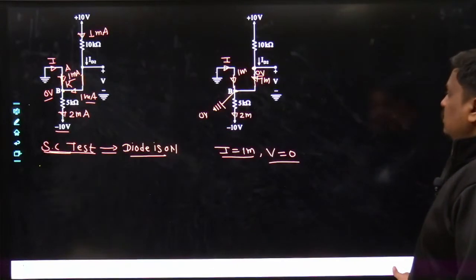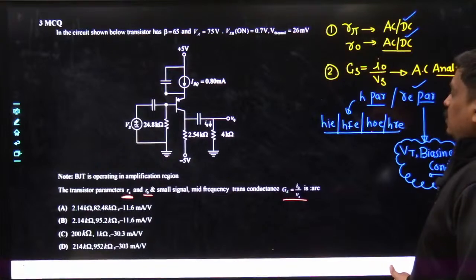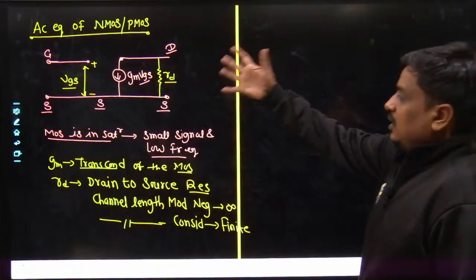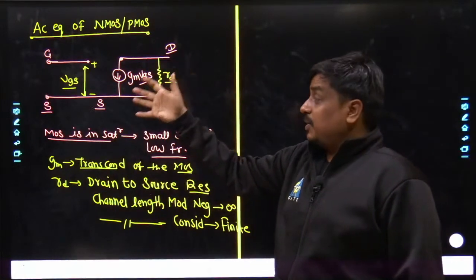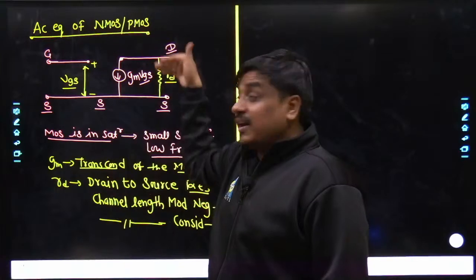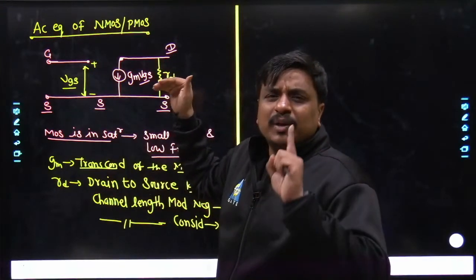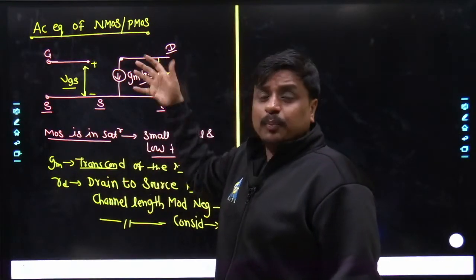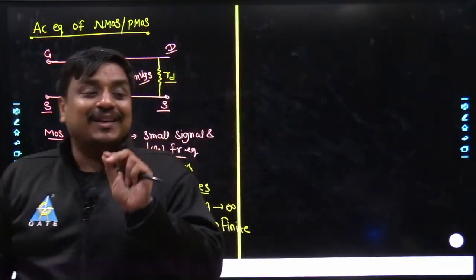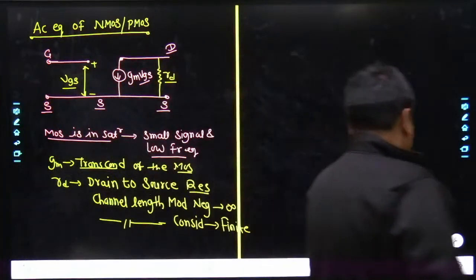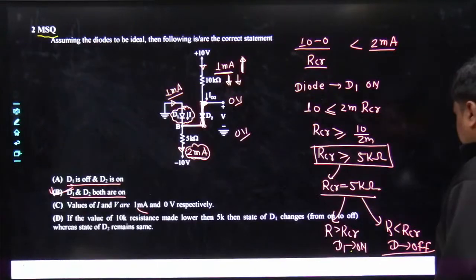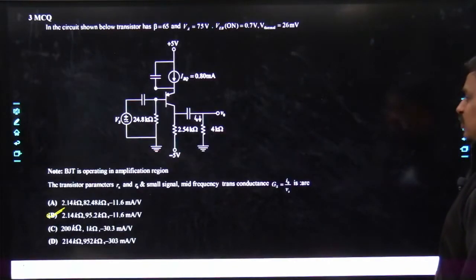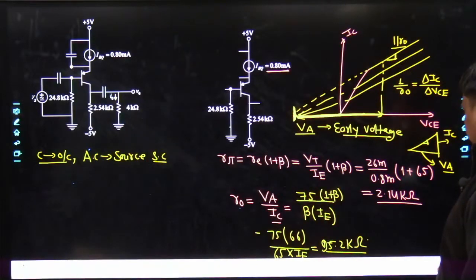This has to get replaced, but the replacement has to be done between drain and source, and the direction of the current must be from drain to source. It is very important to visualize where the drain lies and where the source lies. Although it might take time, students who are well acquainted with these small important concepts will be able to do things much faster.